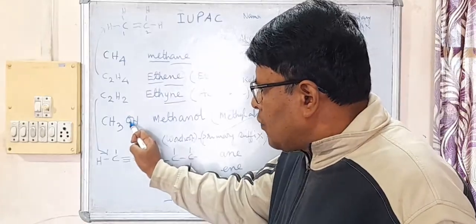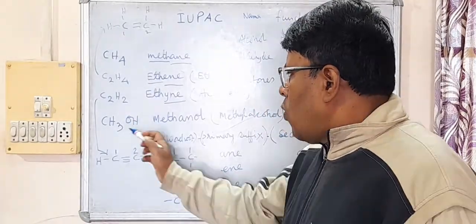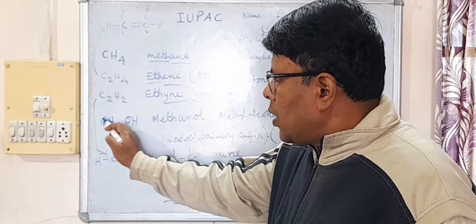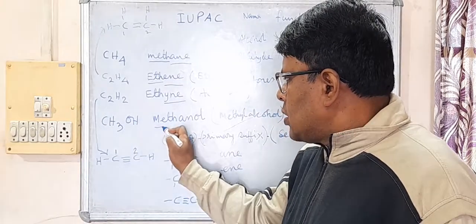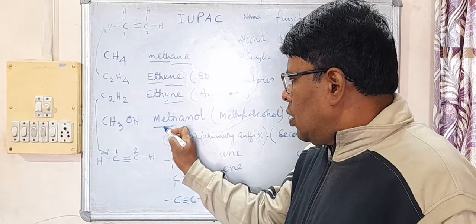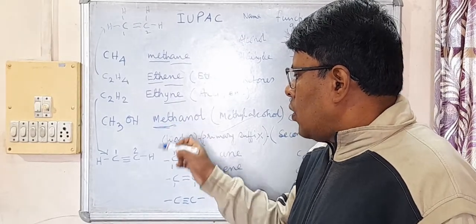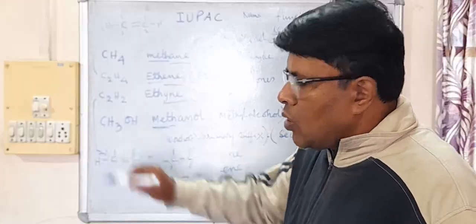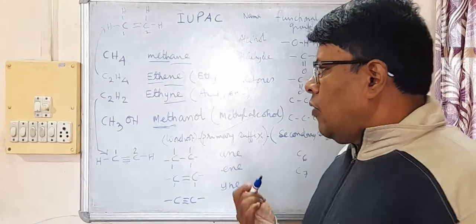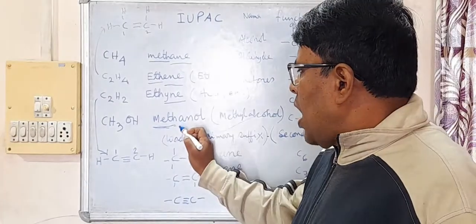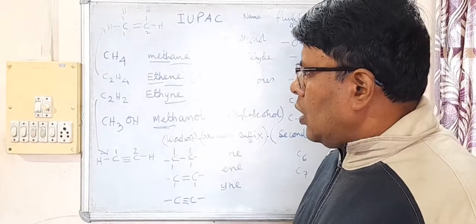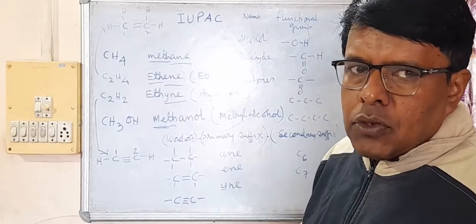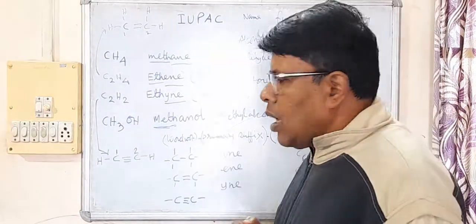Now, look at this compound CH3OH. You see here there is a functional group OH. So how is this named methanol? Because there is one carbon atom in the chain, the word root is meth. After the word root comes the primary suffix. Since here it is only one carbon atom, the primary suffix will be ANE. If two carbon atoms are joined by a single bond, ANE. Three carbon atoms joined by single bonds, ANE.